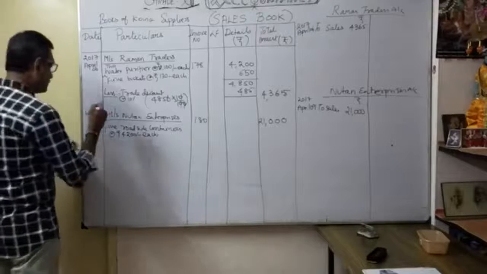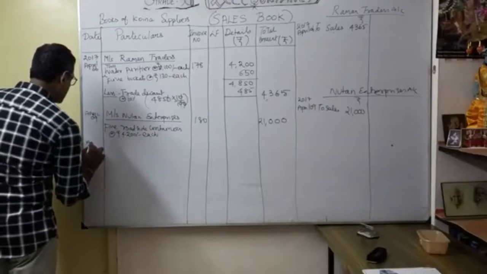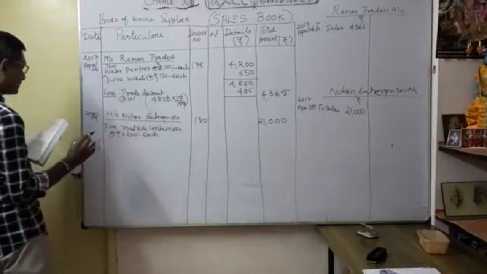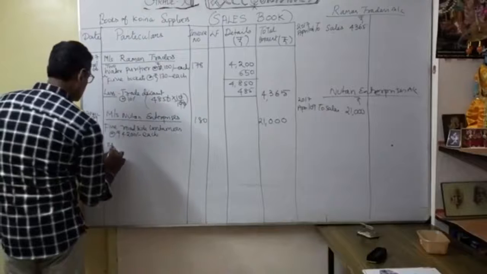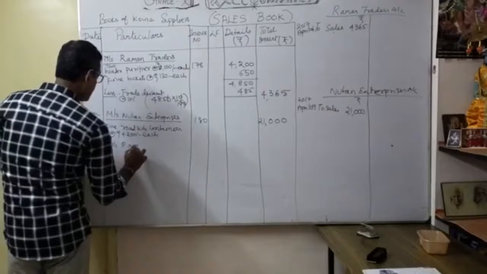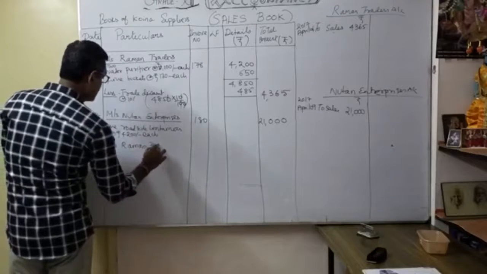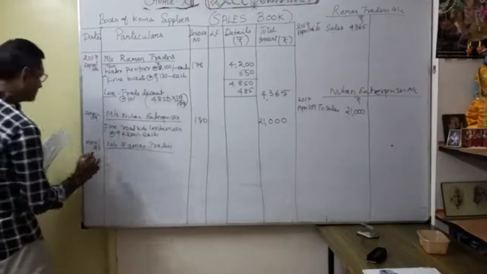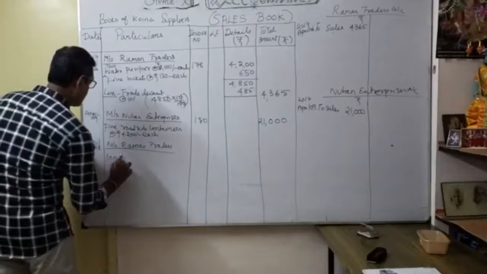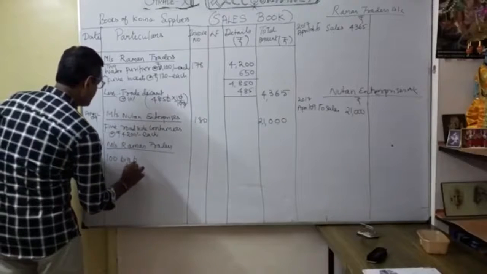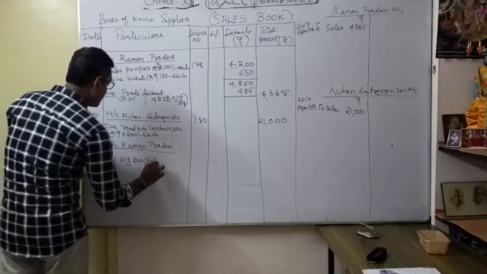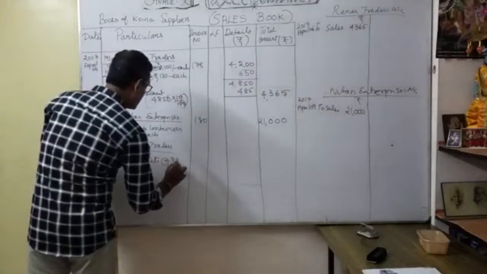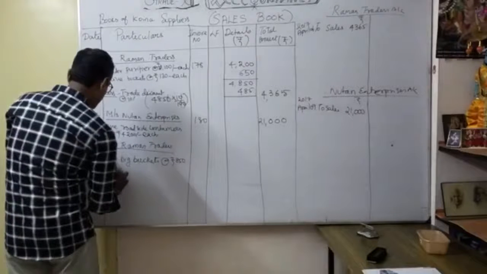So when will it happen? April 28. Again, Mrs. Raman Traders. Underline. 100 big buckets at the rate of 850 each.